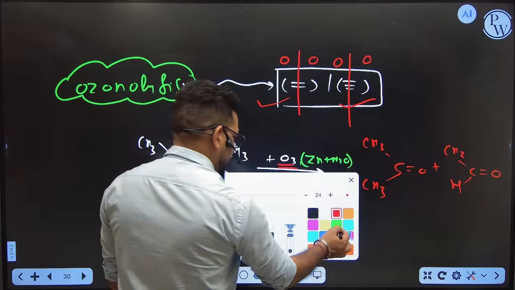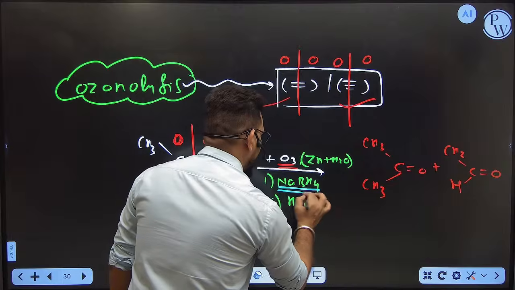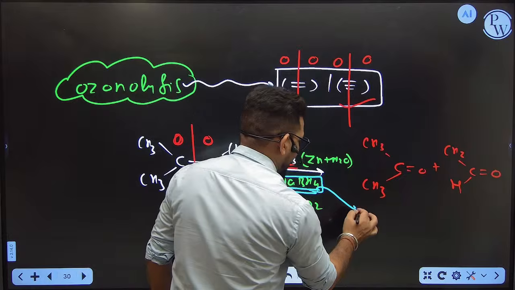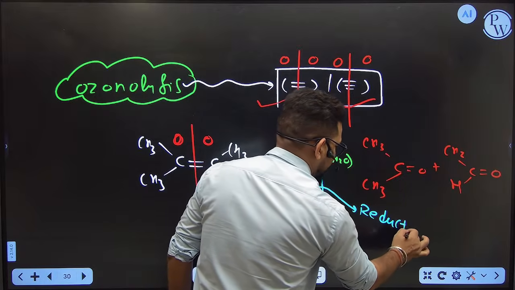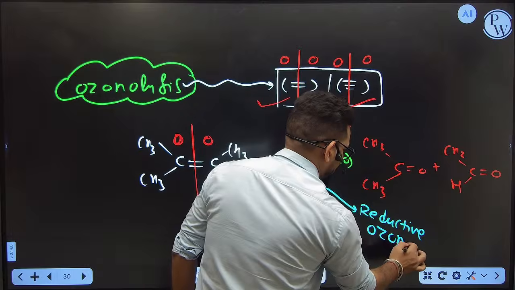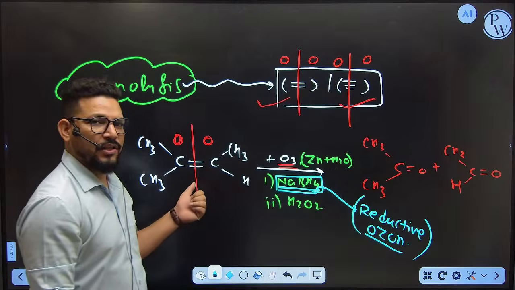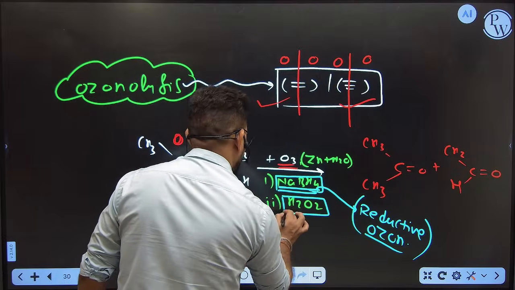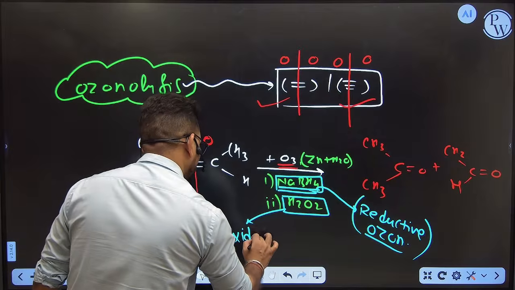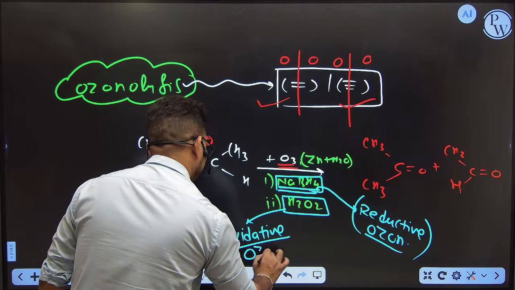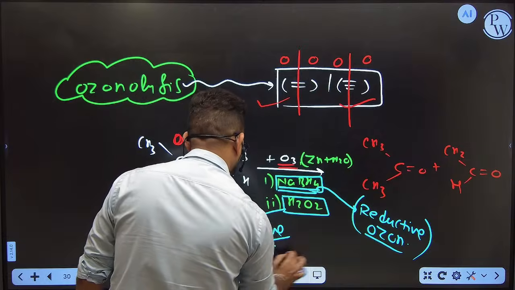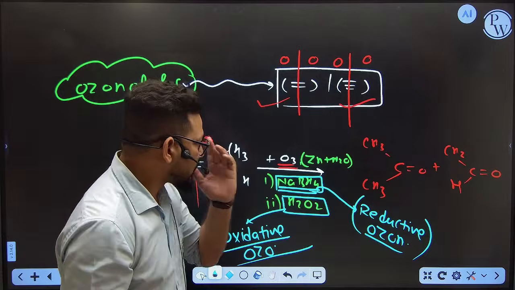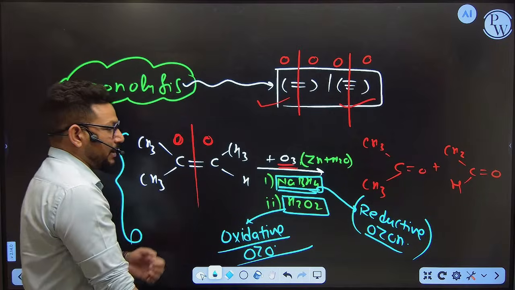This is a simple concept. So what is the meaning of this? Whenever you see NaBH4 with ozone during a reaction, you can say it is reductive ozonolysis. Which kind of ozonolysis? Reductive ozonolysis. That means after getting the ozonolysis product, you have to reduce the molecule. And when you see H2O2, you can say it is oxidative ozonolysis. What is the meaning of this? The meaning is very simple. After ozonolysis, whatever product you are getting, just oxidize the molecule. Am I clear?